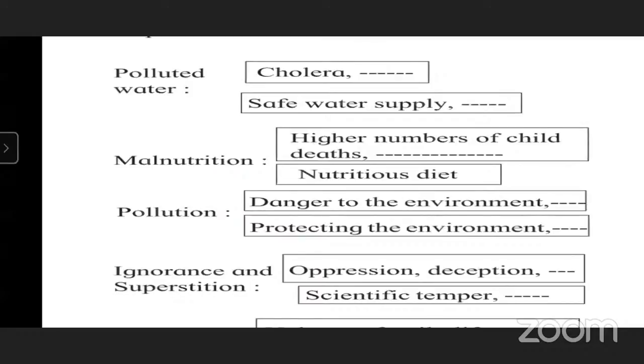Last one is ignorance and superstition, oppression, deception. All these problems happen due to ignorance. So what can we do to overcome this problem? Scientific temper, bringing awareness in the society, educating the people, broadcasting health programs on social channels or on TV channels. All these things we can do to bring awareness about health in our society. Do you understand now?